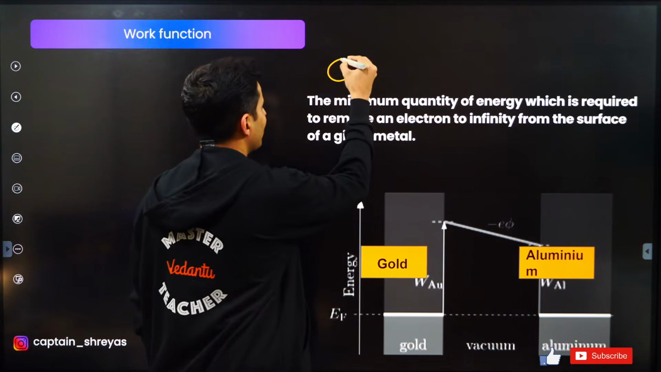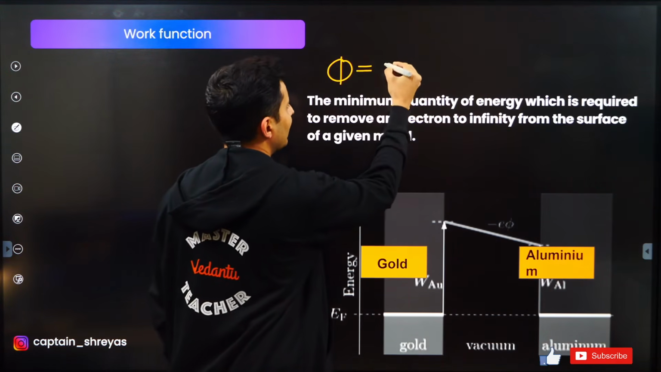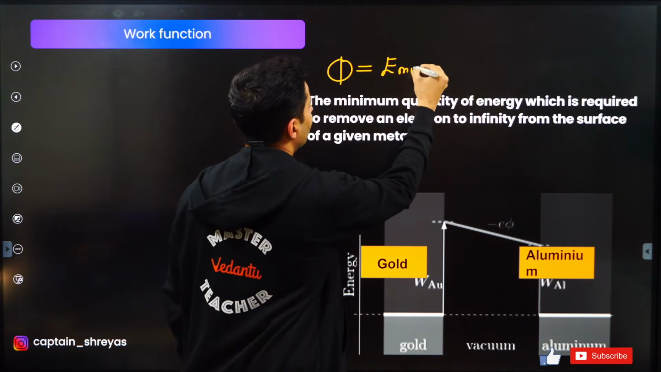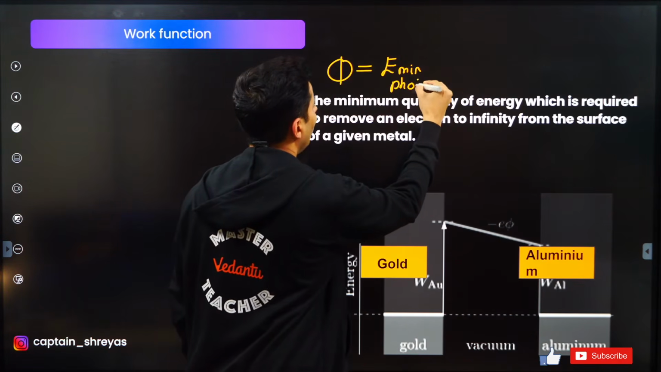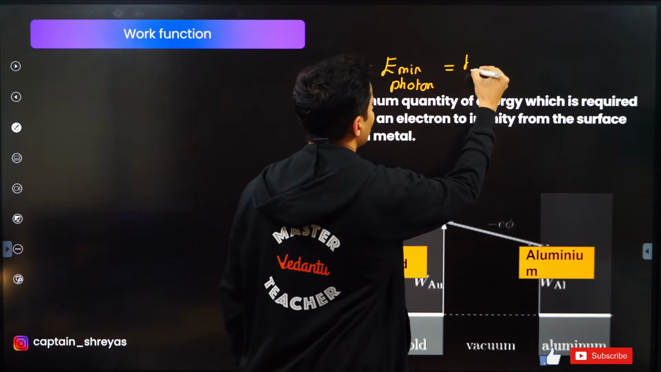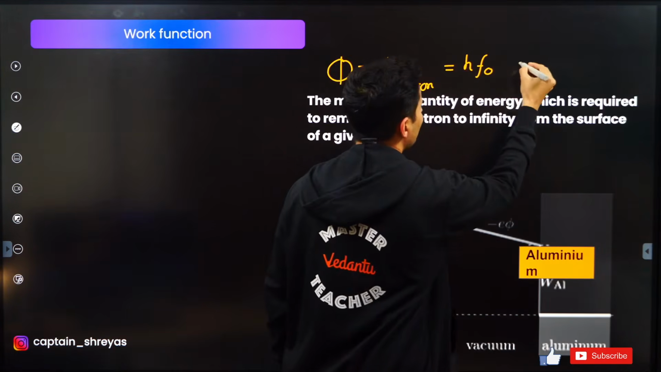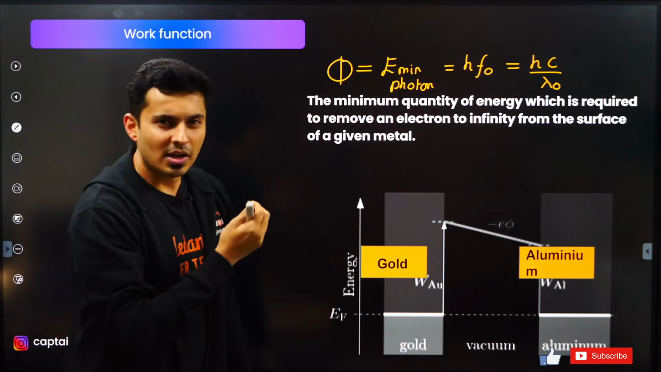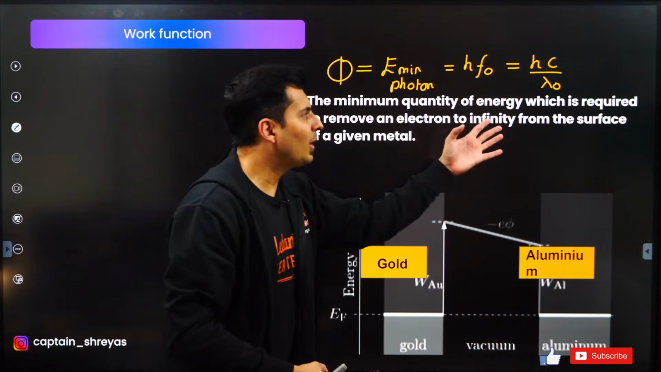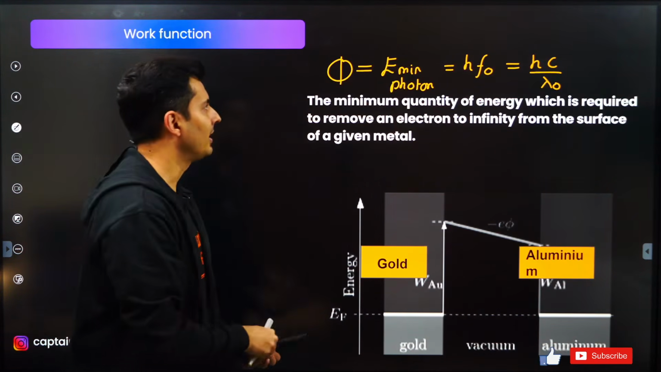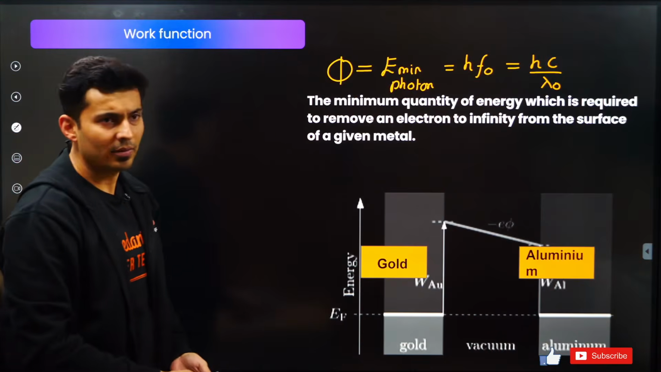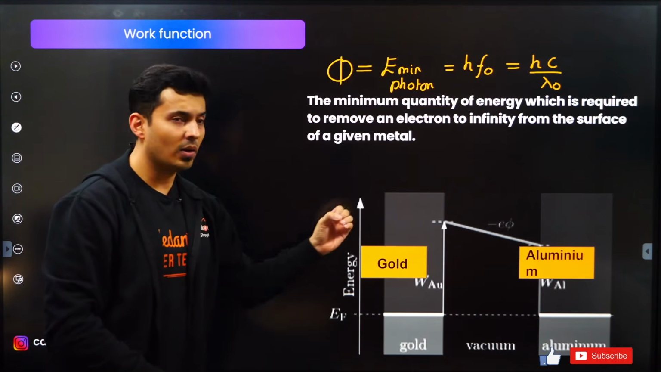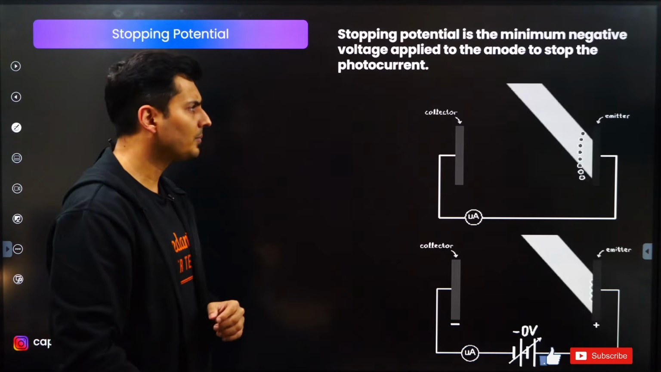So the symbol for work function is phi, and it is nothing but the minimum energy of the photon, that will be h into f naught. You can also write it as hc by lambda naught. If f naught is threshold frequency, lambda naught will be threshold wavelength. So this is a very important formula, completely dependent on the material, nothing else.